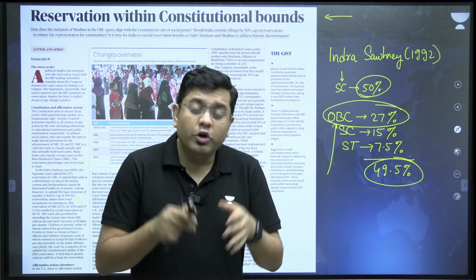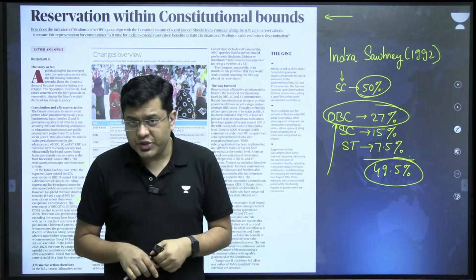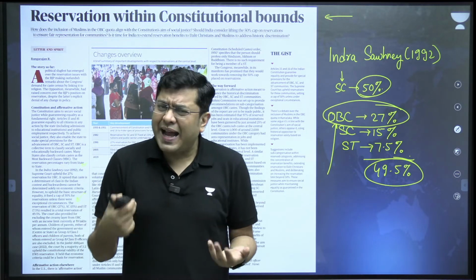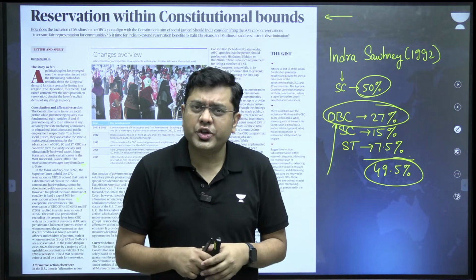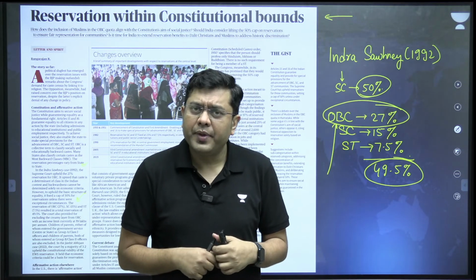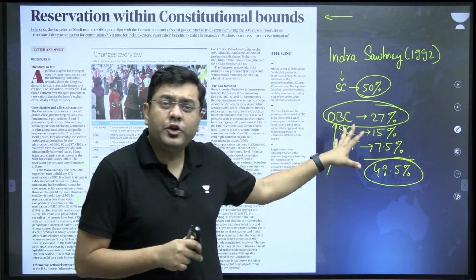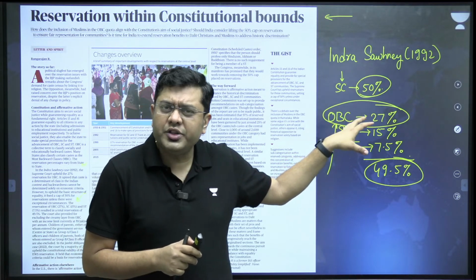Because the constitution also maintains that we will not provide reservation on the basis of religion. If you provide reservation on the basis of religion, that can trigger religious polarization at an unprecedented level. But here one has to understand that when we talk about the OBCs, it doesn't talk about religion, isn't it?